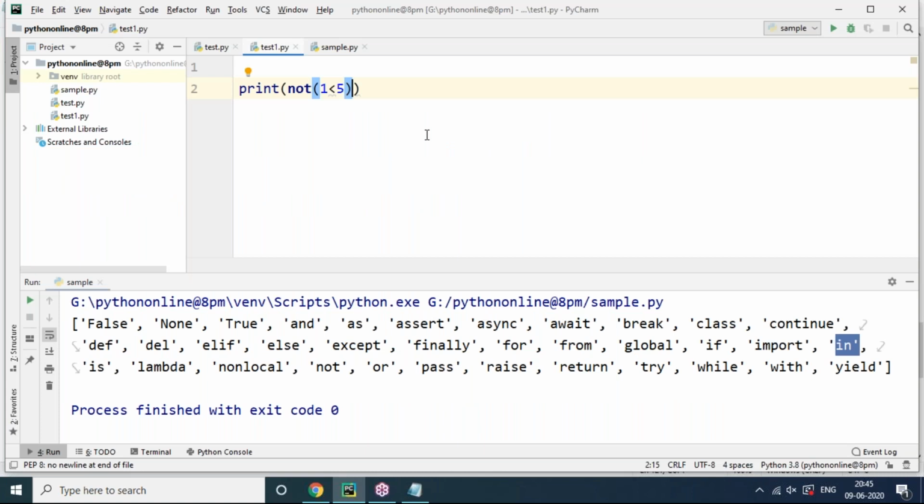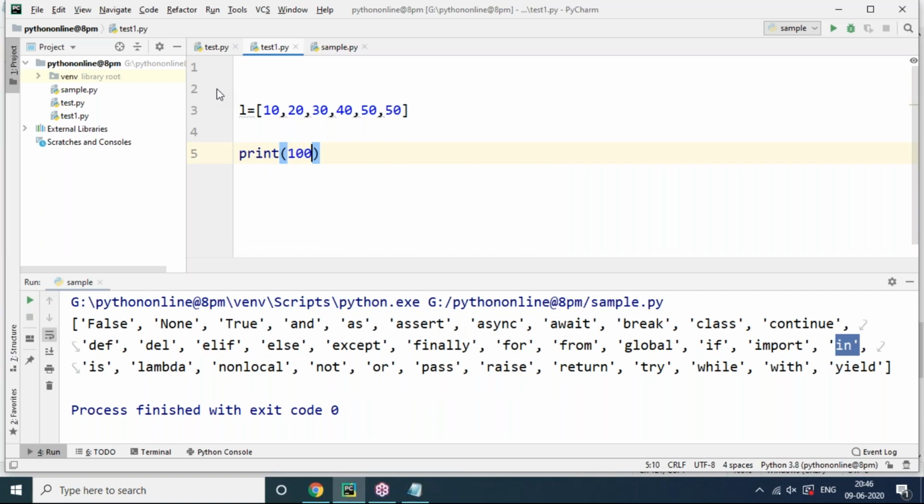Now first of all, for that purpose I need to use one sequence. Any sequence you can take. For example, L is my list value. You know how to create a list, like 10, 20, 30, 40, 50, just values I'm giving. Any values randomly you can take, no problem. But my requirement is, one of the values I need to supply as an input, and I have to check whether that value is present in my sequence or not. For example, the value 100, I want to know whether it is present in the list or not.